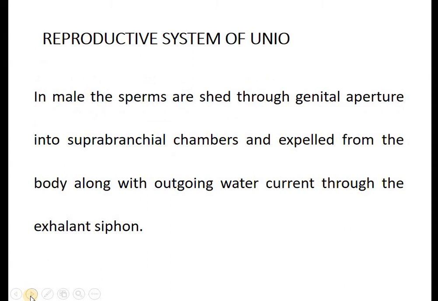In the males, the sperms are shed through the genital aperture into the suprabranchial chamber and expelled from the body along with the outgoing currents through the exhalent siphon. So that is the meaning. Here, in the males, the sperms are shed through the genital aperture into the suprabranchial chamber and expelled from the body along with the outgoing water currents through the exhalent siphon.